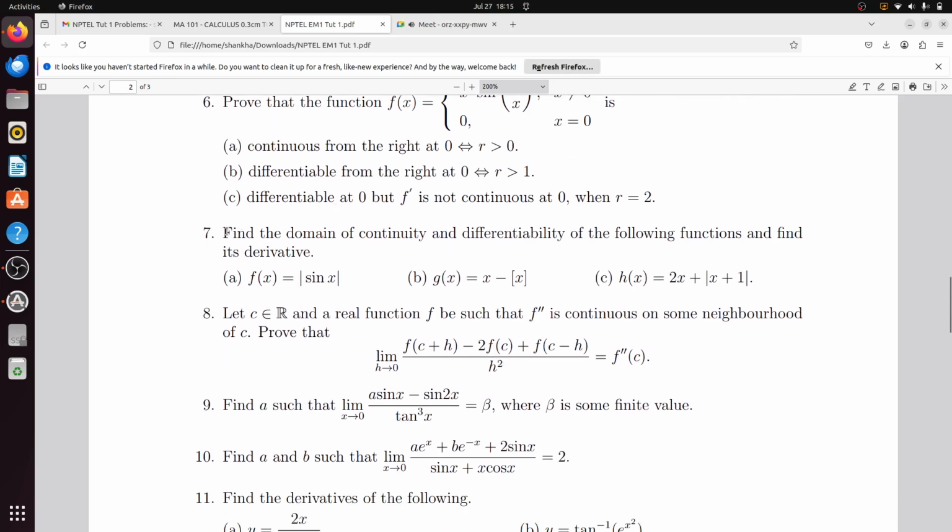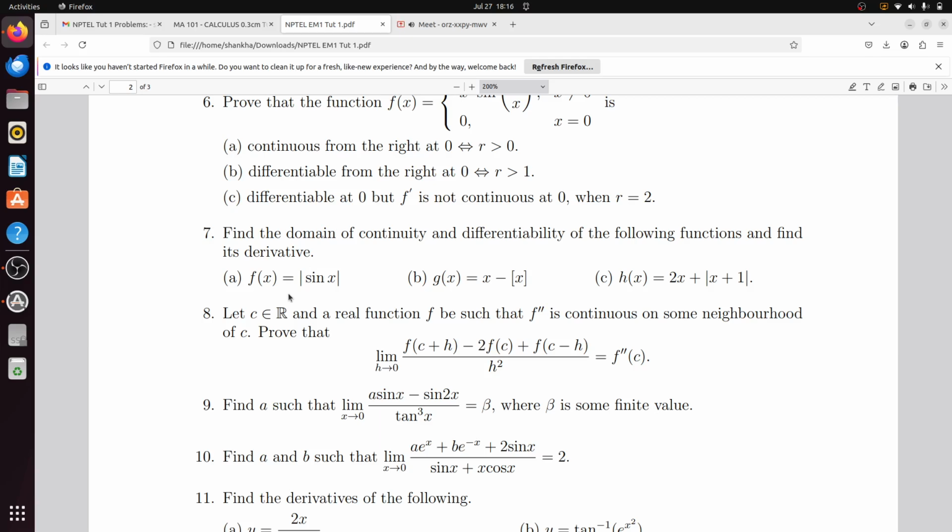Find the domain of continuity and differentiability of the following functions and find its derivative. Okay, so f(x) equal to modulus of sin x. This is everywhere differentiable except at the points where sin x is 0. Mod sin x is continuous everywhere, but it will not be differentiable at the points